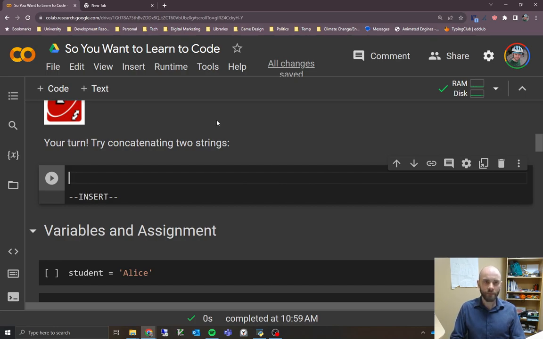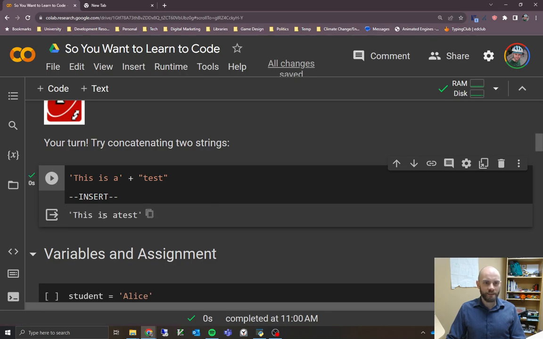So for my example, I'll start with a single quotation mark, and I'll say this is A, and then again the plus sign is showing that we're wanting to concatenate something, and then for the second one maybe I'll use double quotes, just to show it doesn't matter if we combine a single quote for this string and a double quote for this string. They're both just strings, it's just different ways of telling Python that something is a string. We're going to go ahead and run this one here, and we should see this is a test.